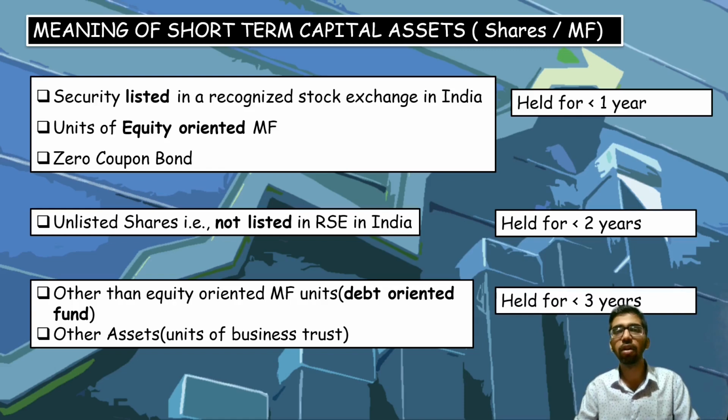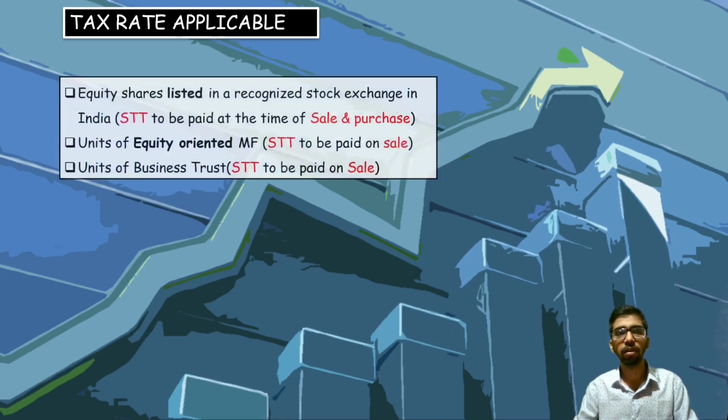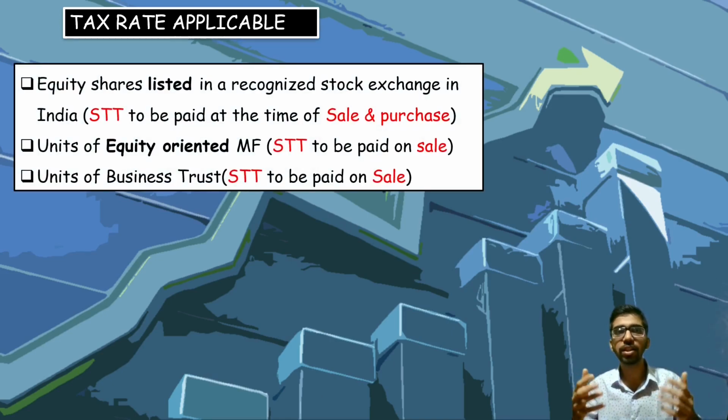Now we will discuss the tax rate applicability for short-term capital assets, only with respect to short-term shares and mutual fund. Equity shares listed in the recognized stock exchanges of India, where STT has been paid both at the time of purchase and at the time of sale. Second, units of equity-oriented mutual fund, where STT has been paid only at the time of sale.